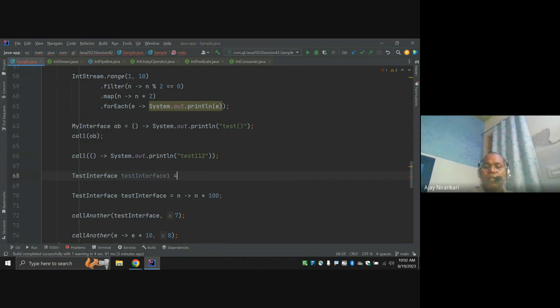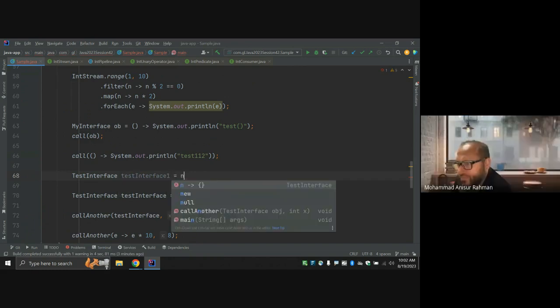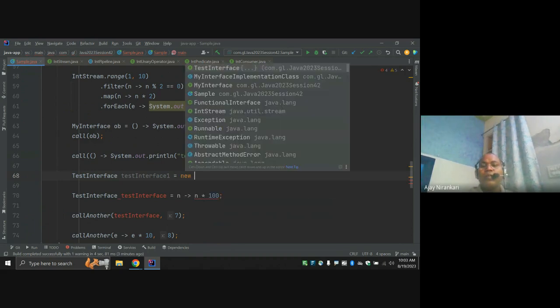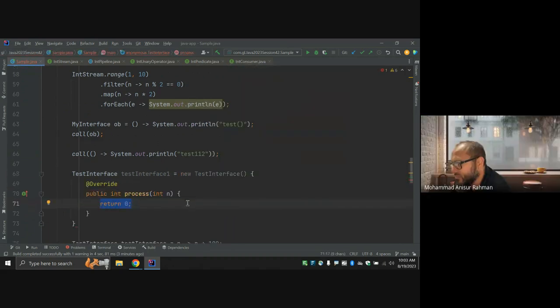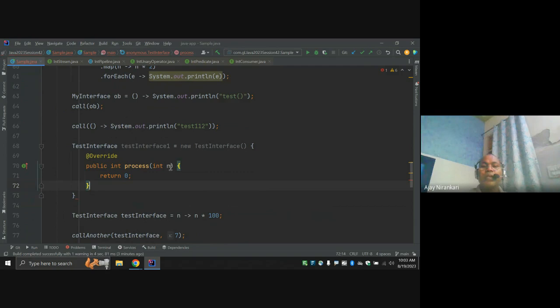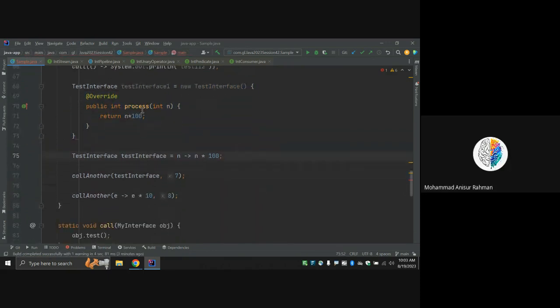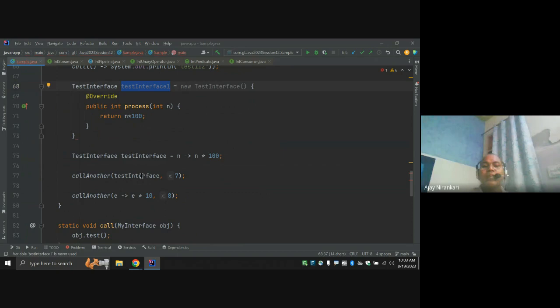This one equals new, this way. So here I am passing n and returning n multiplied by 100. So this whole code and this whole code are the same.